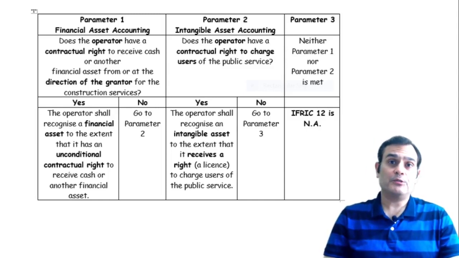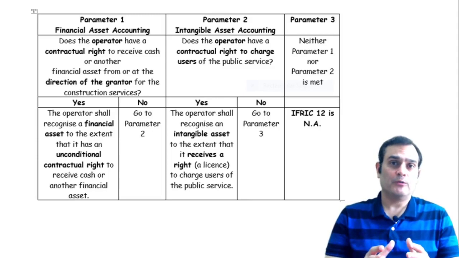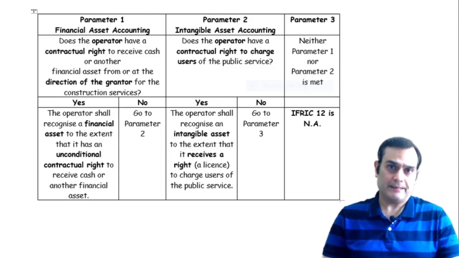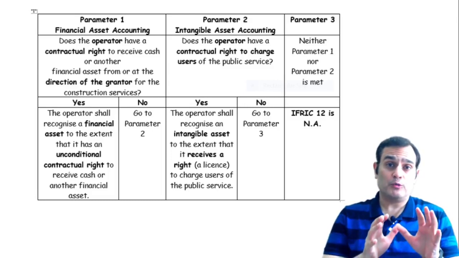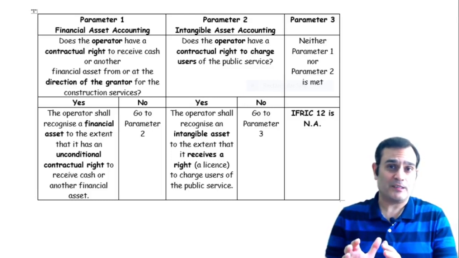The second parameter you can see is the intangible asset accounting, and immediately what comes to mind is Ind AS 38. That means if you are going to follow the intangible asset accounting, you are going to follow the implications of Ind AS 38. And then it is possible that you fit into neither a financial asset accounting nor an intangible asset accounting.